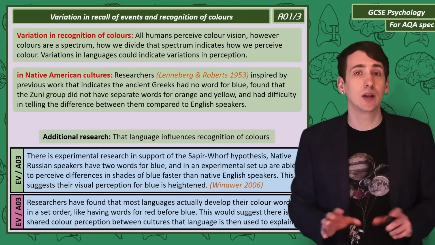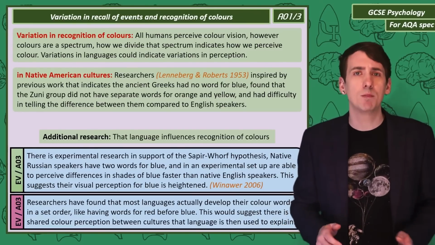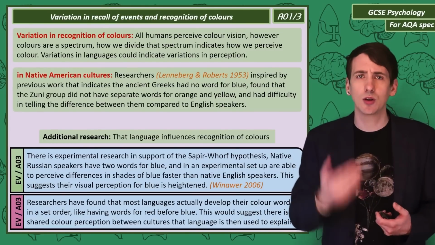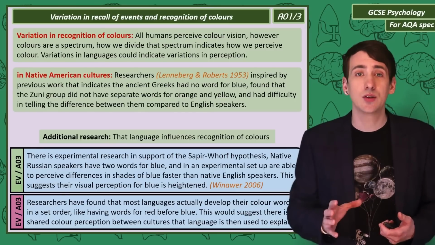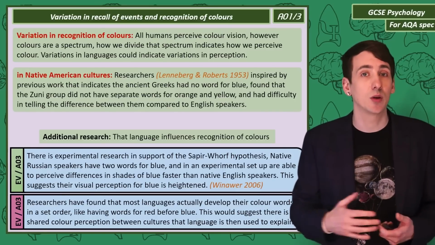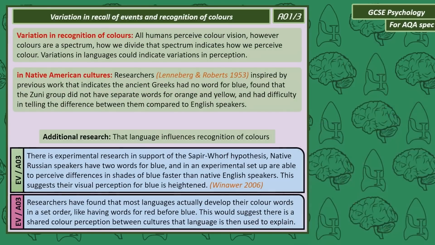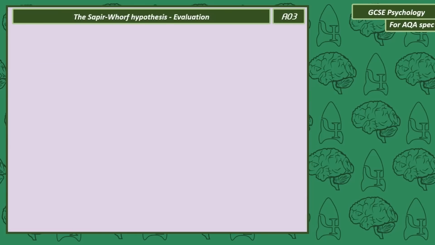However, researchers looking at the development of language around the world shows that most languages develop the same colour words in a set order. This suggests there is a shared colour perception between people of all cultures. Here are 3 additional evaluations for the Sapir-Whorf hypothesis.